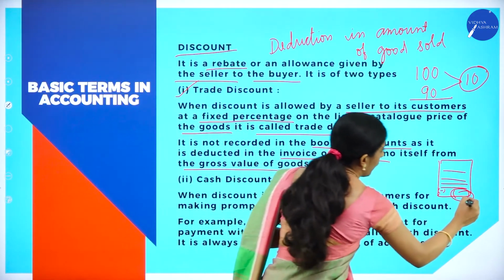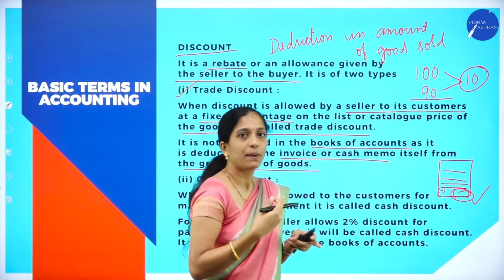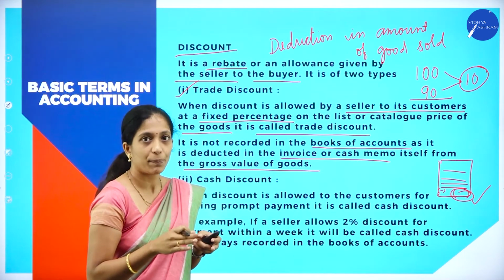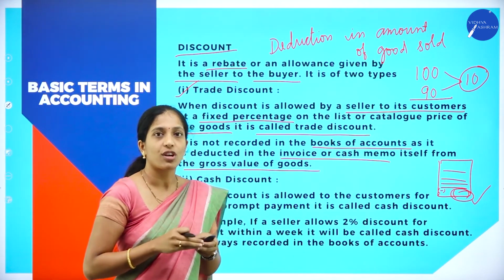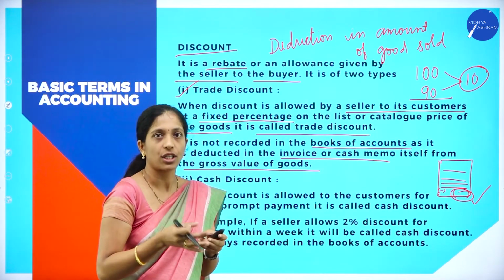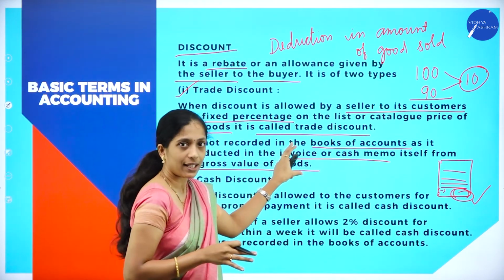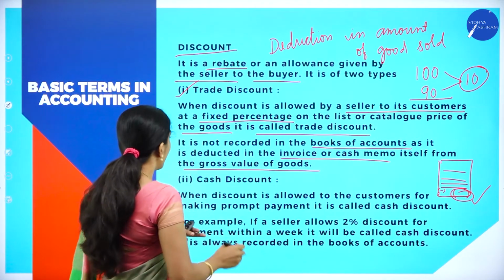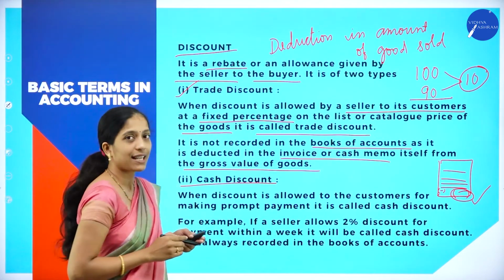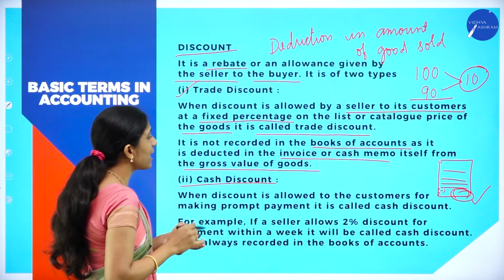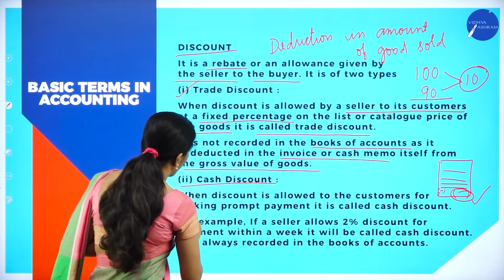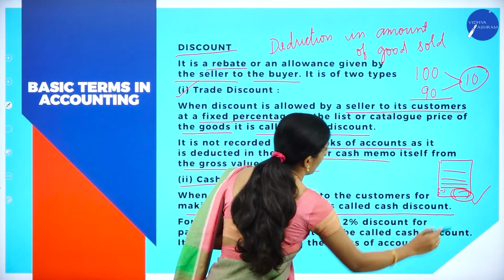So we will record only the total amount which is being paid in the books of account. That is, after reduction, the amount that is actually paid, only that will be recorded in the books of account. Whereas cash discount, so what is cash discount then? When discount is allowed to the customer for making prompt payment, it is called what?